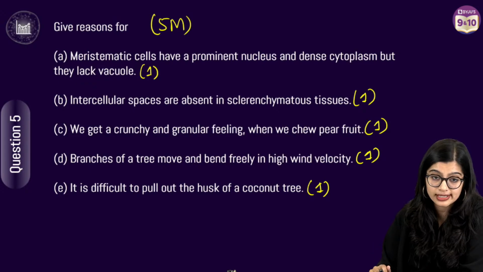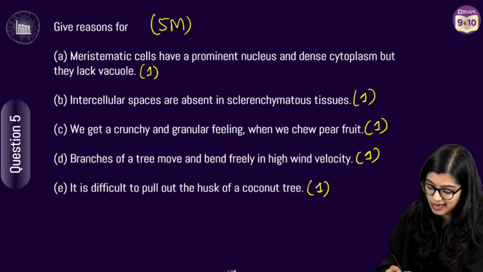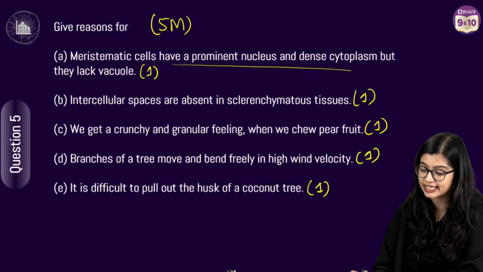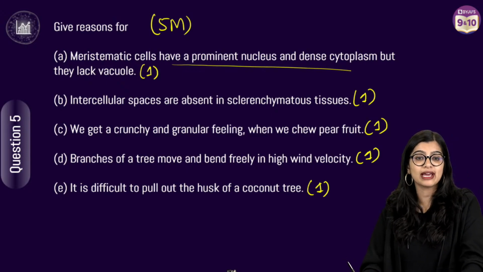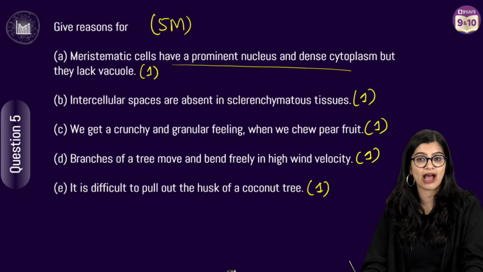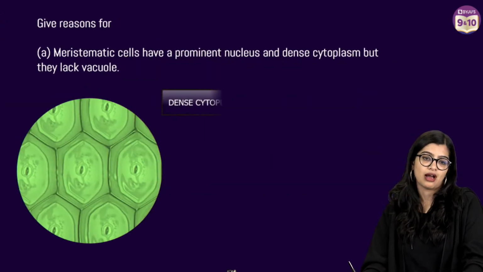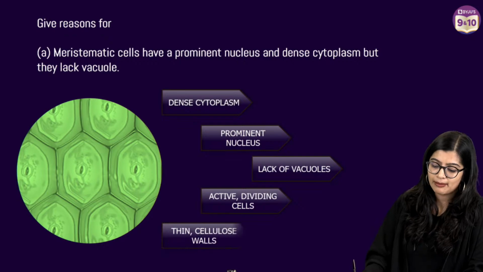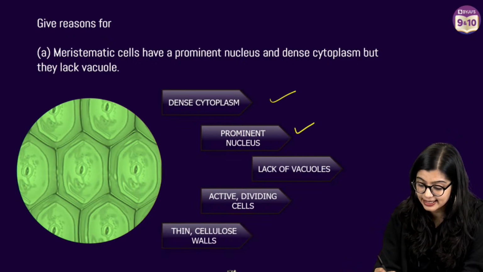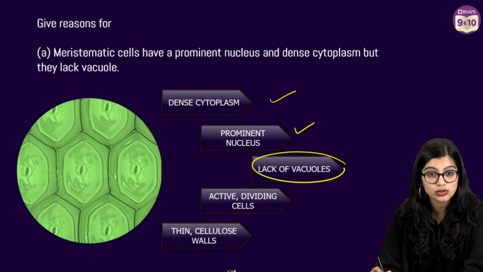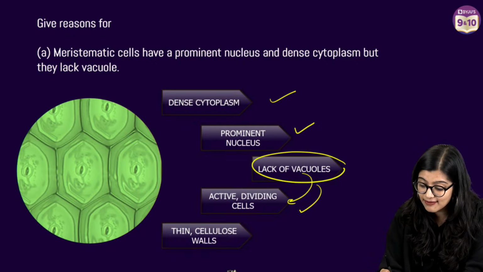So, the first question is: meristematic cells have a prominent nucleus and a dense cytoplasm, but they do not have a vacuole. Why do meristematic cells have no vacuole? Easy peasy. The answer is very simple. Meristematic tissues have a dense cytoplasm and prominent nucleus, but they have no vacuoles. Why? Because they are actively dividing.